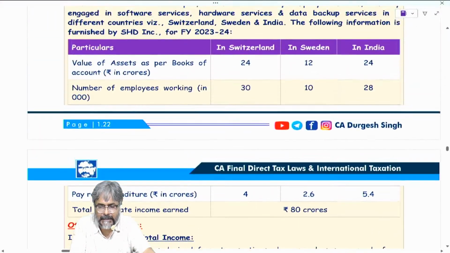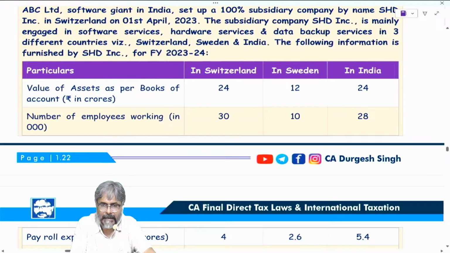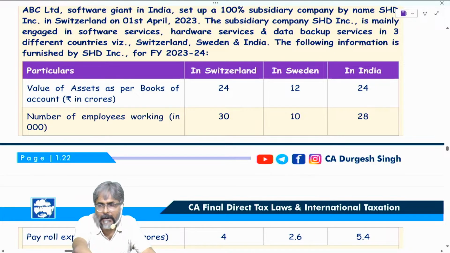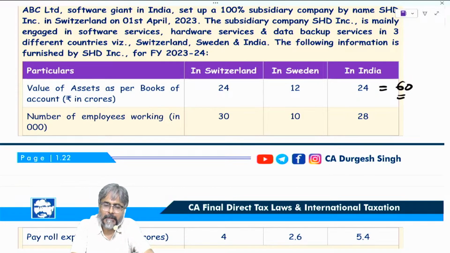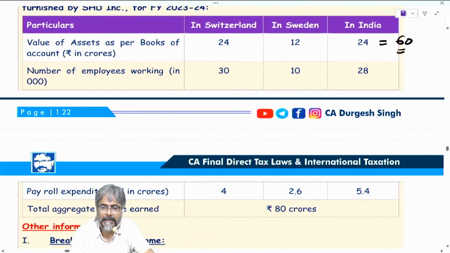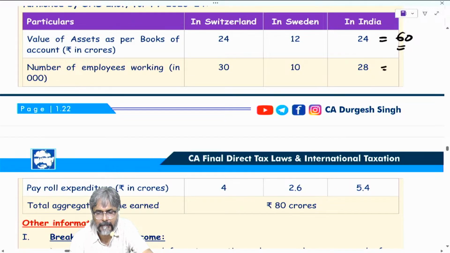So far as the outside India test is concerned, the asset in India is 24 as compared to the total. How much is the total? Is the presence of the asset in India less than 50%? The answer is yes. Similarly, if you go to the next one, the total happens to be 68.